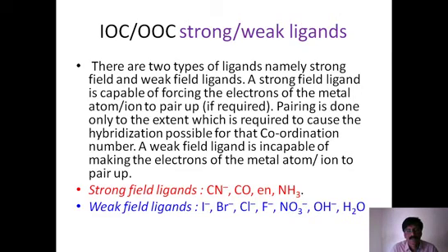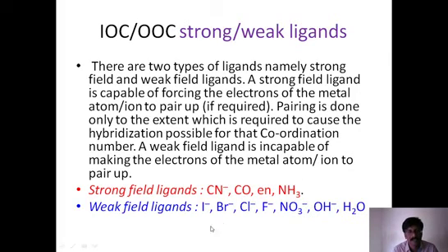Strong field ligands, for example, are cyanide, carbonyl, and ethylene diamine, EN. EN is ethylene diamine, the name we already discussed in the last session. So this is cyanide, this is carbonyl, CO, this is ethylene diamine, the short form, and this is ammonia, amine. Amine is sometimes strong, but sometimes behaves as weak, depending on the nature. Of course, that is not explained in valence bond theory. Why some ligands are strong, there is no explanation available in valence bond theory.